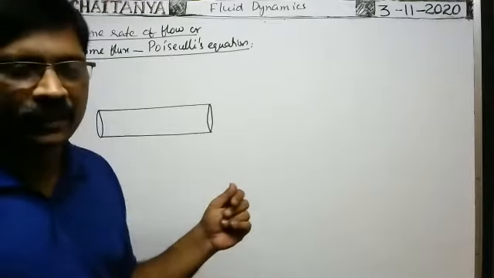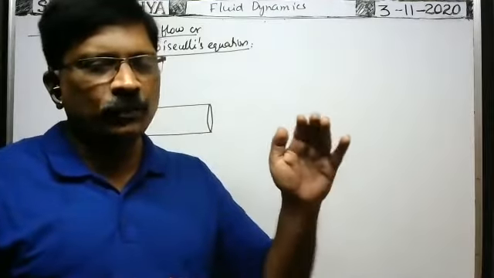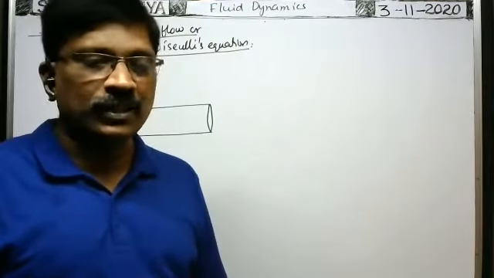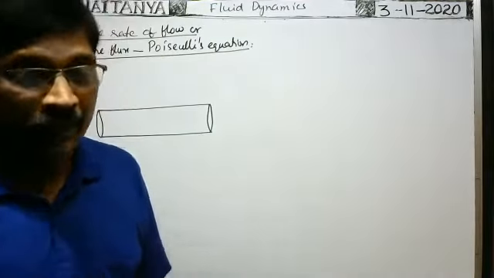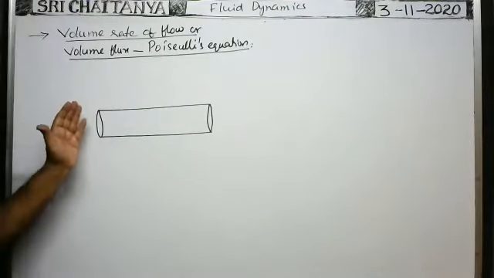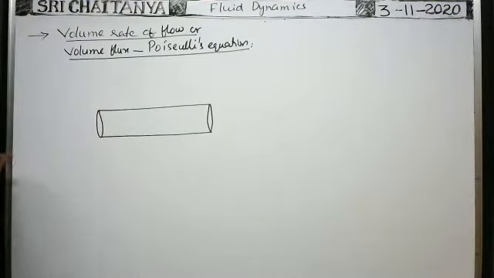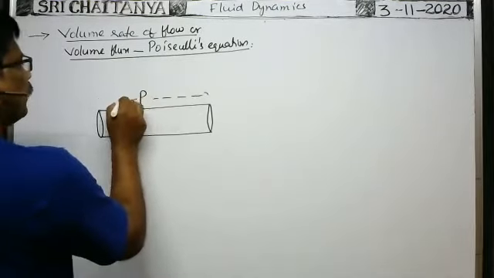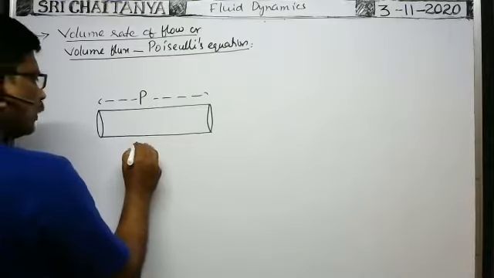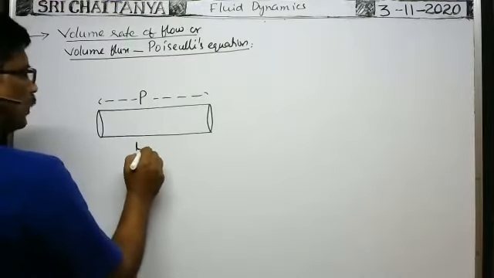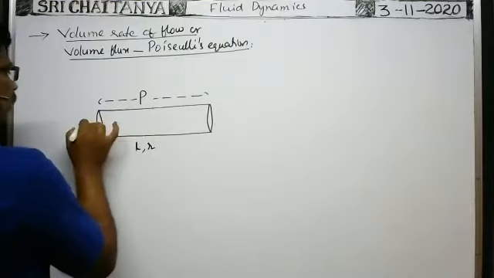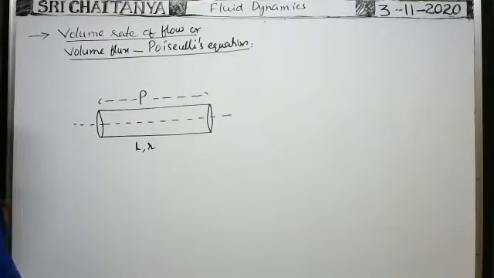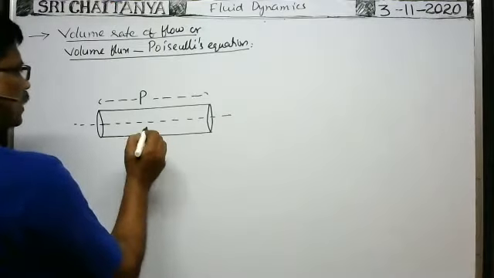Shearing stress means, already I said: tangential force per unit area of cross section is called the shearing stress, tangential stress or shearing stress. Okay, pressure difference. In order to flow the fluid from one end to the other end, we have to maintain a pressure difference. Suppose the pressure difference maintained across the tube is P. Length of the tube is L. Radius of cross section of the tube is small r.